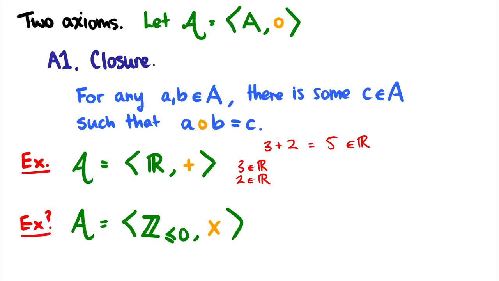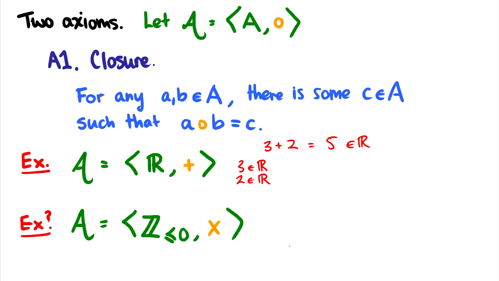But what if I just take the integers less than or equal to 0 and multiplication? Well, what happens there? Let's do a nice example: if I do 0 multiplied by -1, I just get 0 back. So 0 is an integer less than or equal to 0, -1 is an integer less than or equal to 0, and the output is 0, which is also an integer less than or equal to 0. So that's a good example.